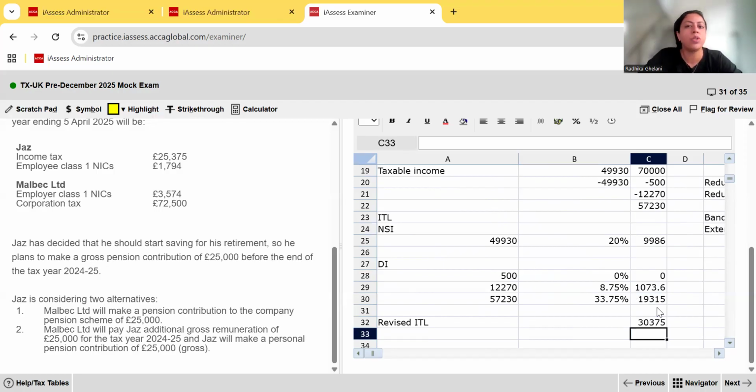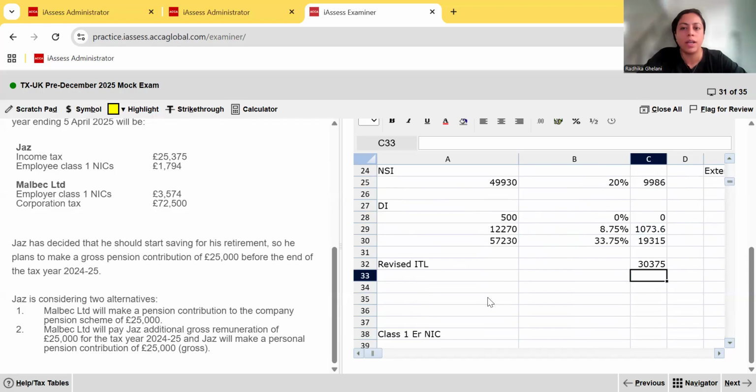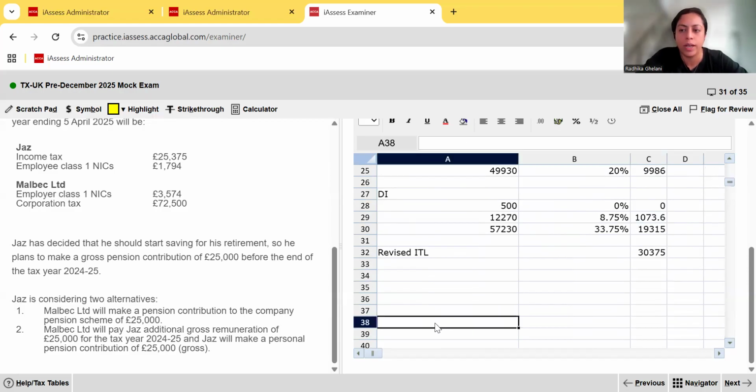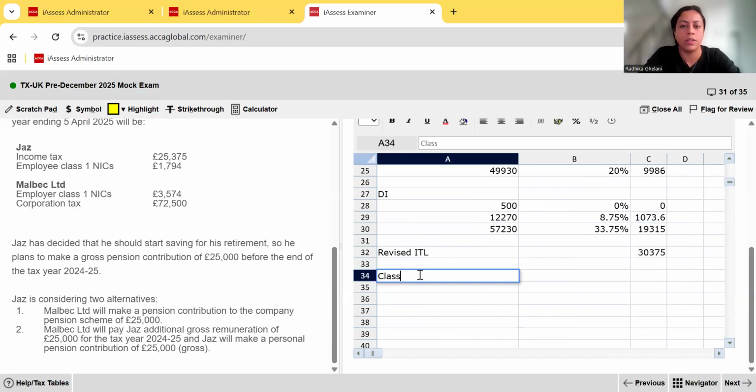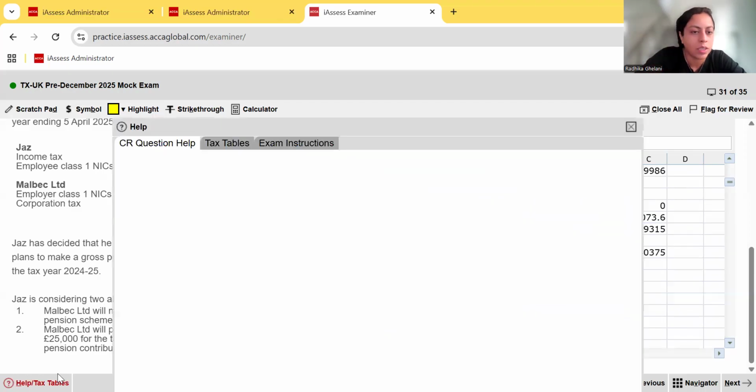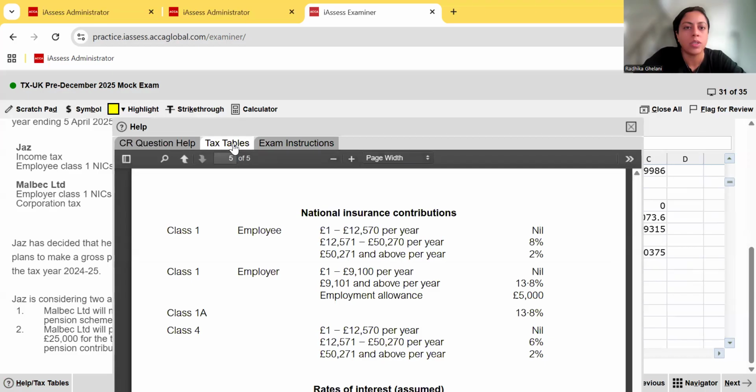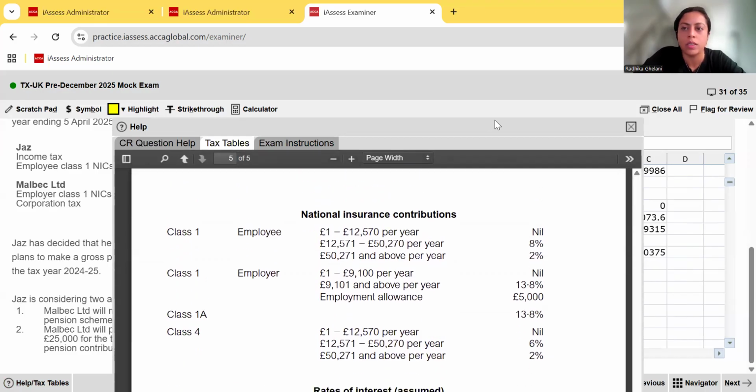Then they've asked us to compute the NICs as well. So coming to the NIC, we'll do employee NIC first. Here, class 1 employee NIC is based on the cash earnings and the bonuses and mileage allowances. Now remember, this guy's earnings are 60,000, okay? So if you recall the NICs, if you don't, let's have a look at our tax table. You go here in case you're stuck, and it opened right on the NICs, good.